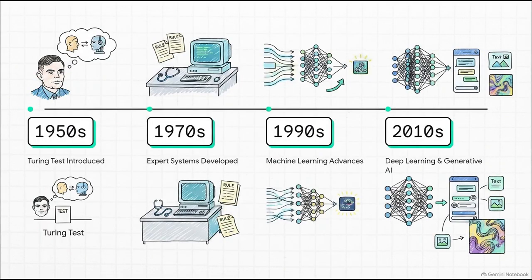Now, you're definitely going to want to keep this historical timeline in your back pocket for any chronological context questions. The whole journey really kicks off in the 1950s with Alan Turing, the famous Turing Test to see if a machine's behavior is indistinguishable from a human's. Then fast forward to the 1970s, the focus totally shifted to expert systems that tried to mimic human specialists. In the 1990s, we saw massive advances in machine learning, where computers actually started learning from data instead of just strict, predefined rules. And that brings us to the 2010s and today, the era of deep learning and generative AI, which gave us the crazy powerful tools we're using right now.